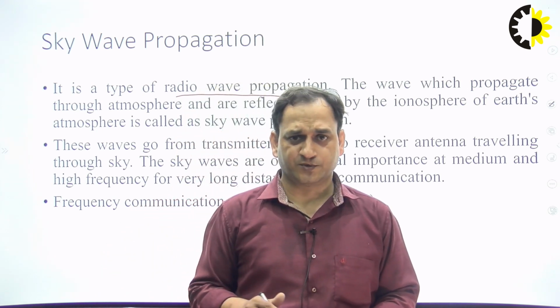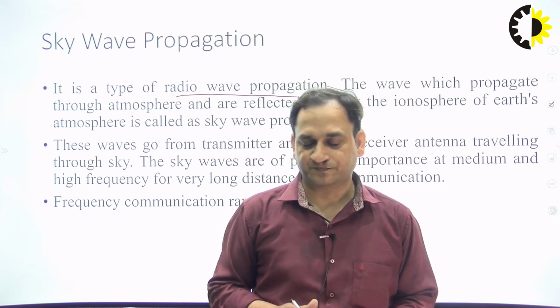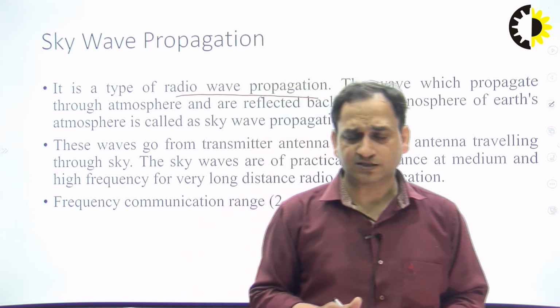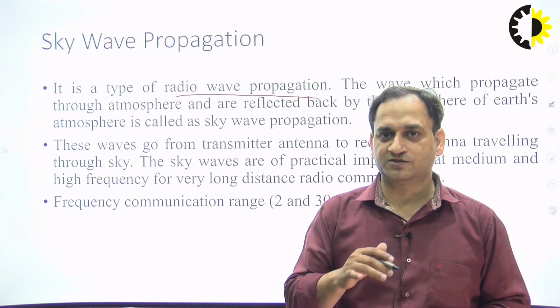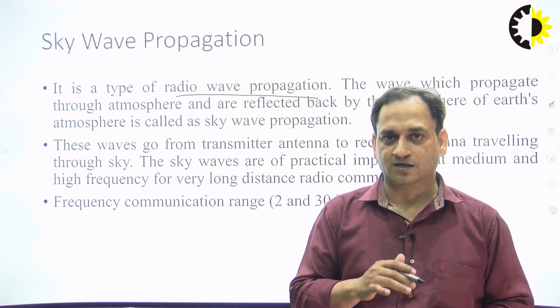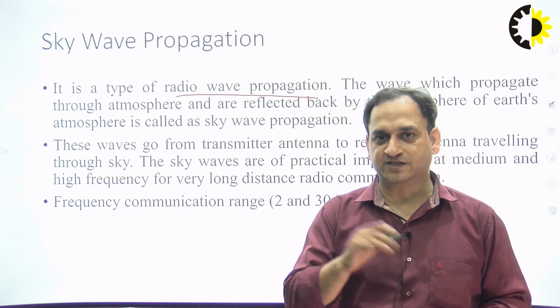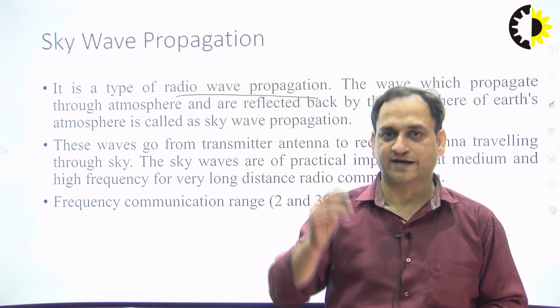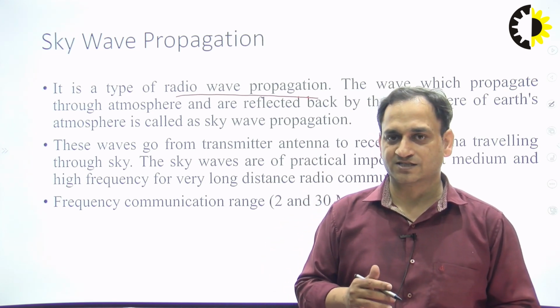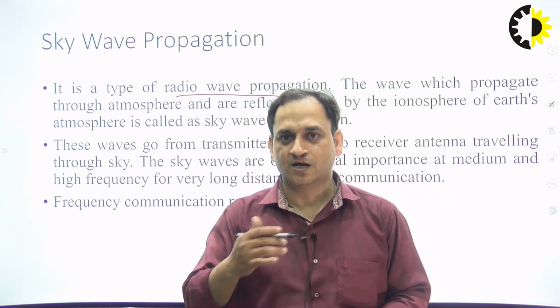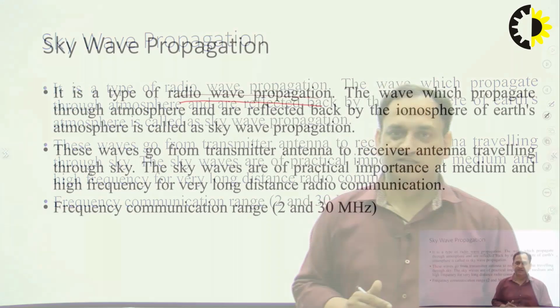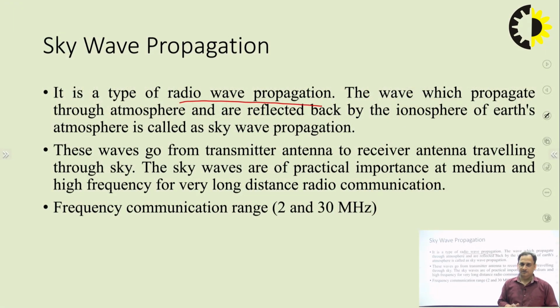It is not the ground wave propagation, which is in the tropospheric environment. In sky wave propagation, the wave is transmitted from the transmitter at the Earth station and passes through the different layers, troposphere, stratosphere, and then the ionosphere, which is the last layer for the propagation of the waves. It is reflected back by the ionosphere and comes back to the receiver on the Earth.